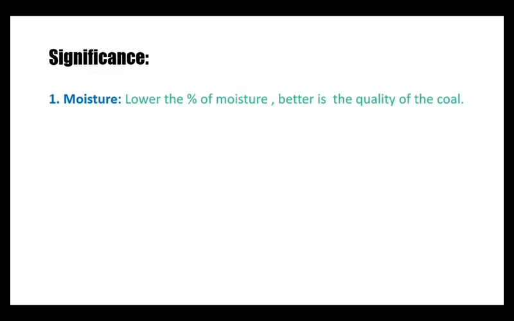Significance of this proximate analysis. What do we actually know by knowing the moisture percentage present in it? Lower the percentage of moisture, better is the quality of the coal. The reason is, if more moisture is present in the coal, it takes a certain amount of the heat liberated during combustion and it goes away when the combustion products are allowed to escape. Therefore lesser the percentage of moisture, better is the quality of the coal.